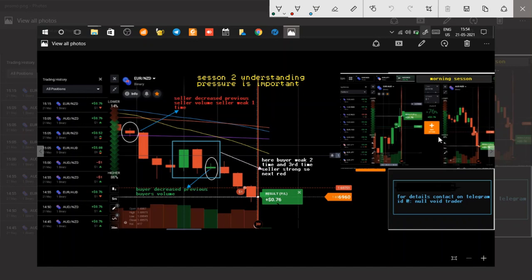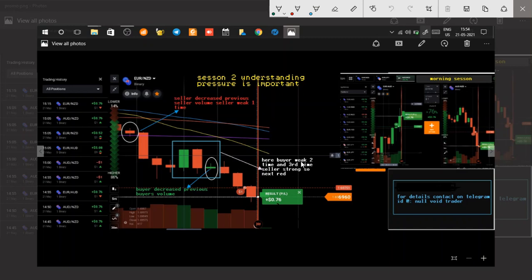So these are the two sessions in a single day I took. This is the morning session and this is the afternoon session. Okay, so here we need to understand that this is the seller candle and volume is low, which means the seller decreased the previous seller's volume in this scenario, and in this scenario buyers decreased the previous buyer's volume, hence the next candle is red.